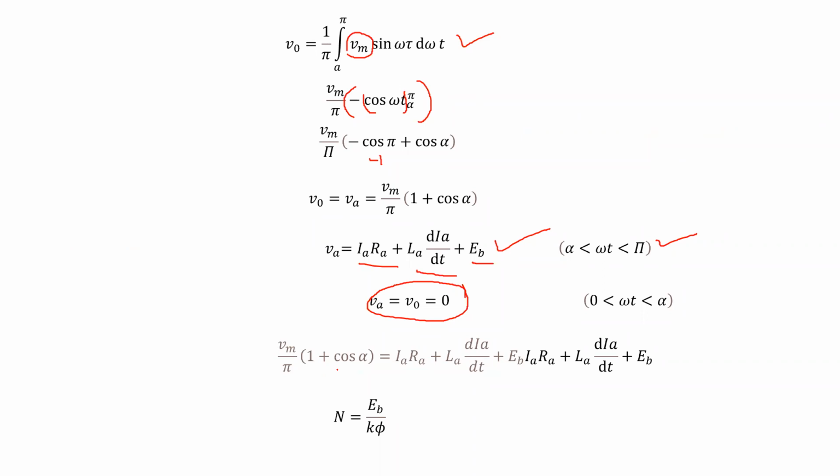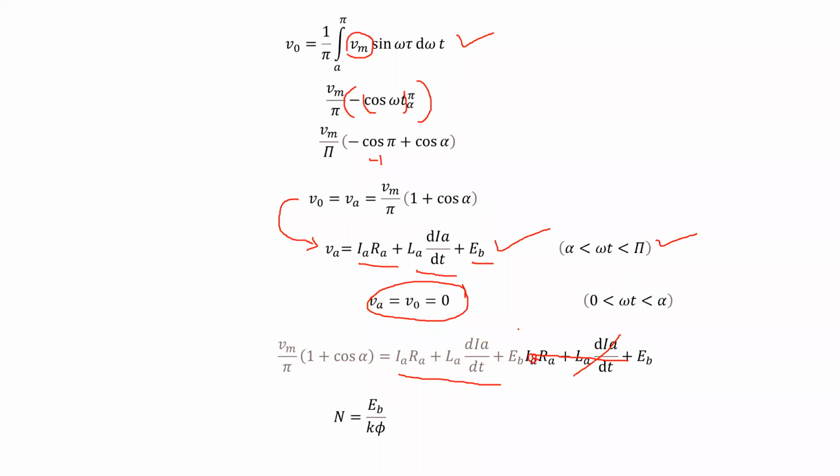Okay, substitute this Va in this equation. Va is equal to IaRa plus La into dI by dt plus Eb. So Va is nothing but Vm by pi into 1 plus cos alpha.